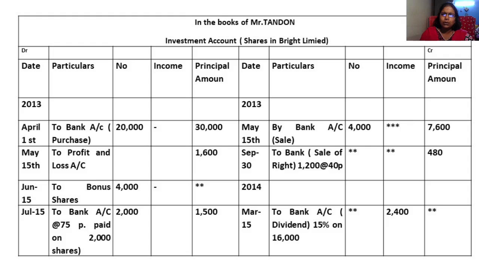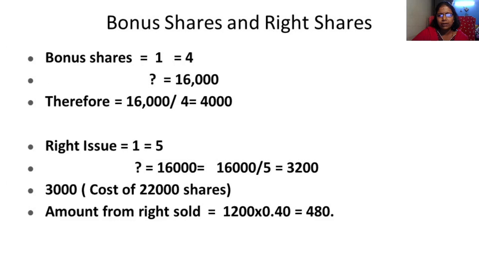Okay, so this is the right shares. 2,000 right shares are bought. That is sold for 1,500. That is 2,000 into 75 paisa, you get 1,500. Okay. And here you can see the sale of these right shares, 1,200. In the working note we have seen how we got 1,200.